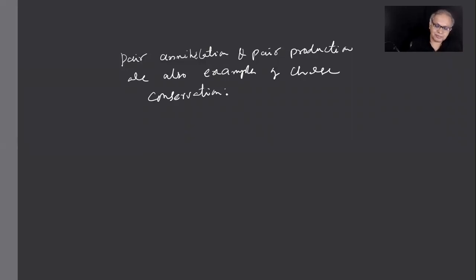Now, whatever way it happens, when one electron and a positron combine, you know what is a positron? It's not proton, children. It is the antiparticle of electron. It has the same mass and same charge as the electron, but plus charge, whereas proton has 1837 times the mass of the electron. So proton is not the same as positron. This is electron. This is positron.